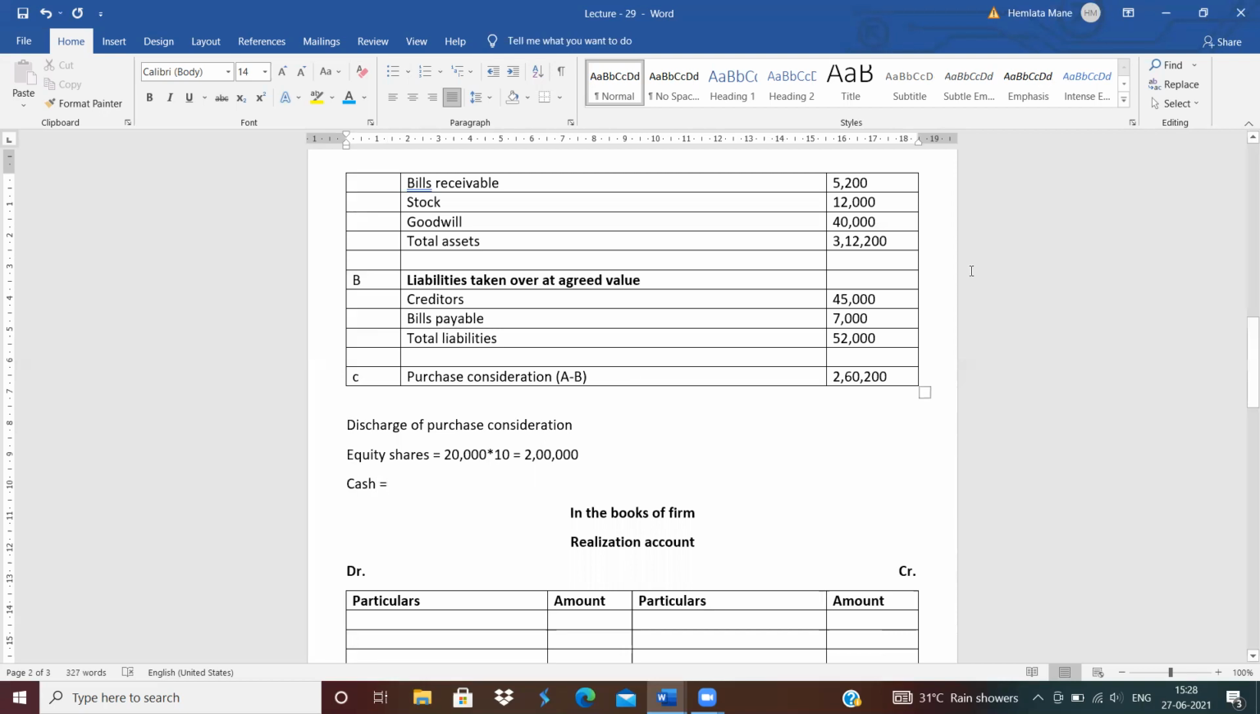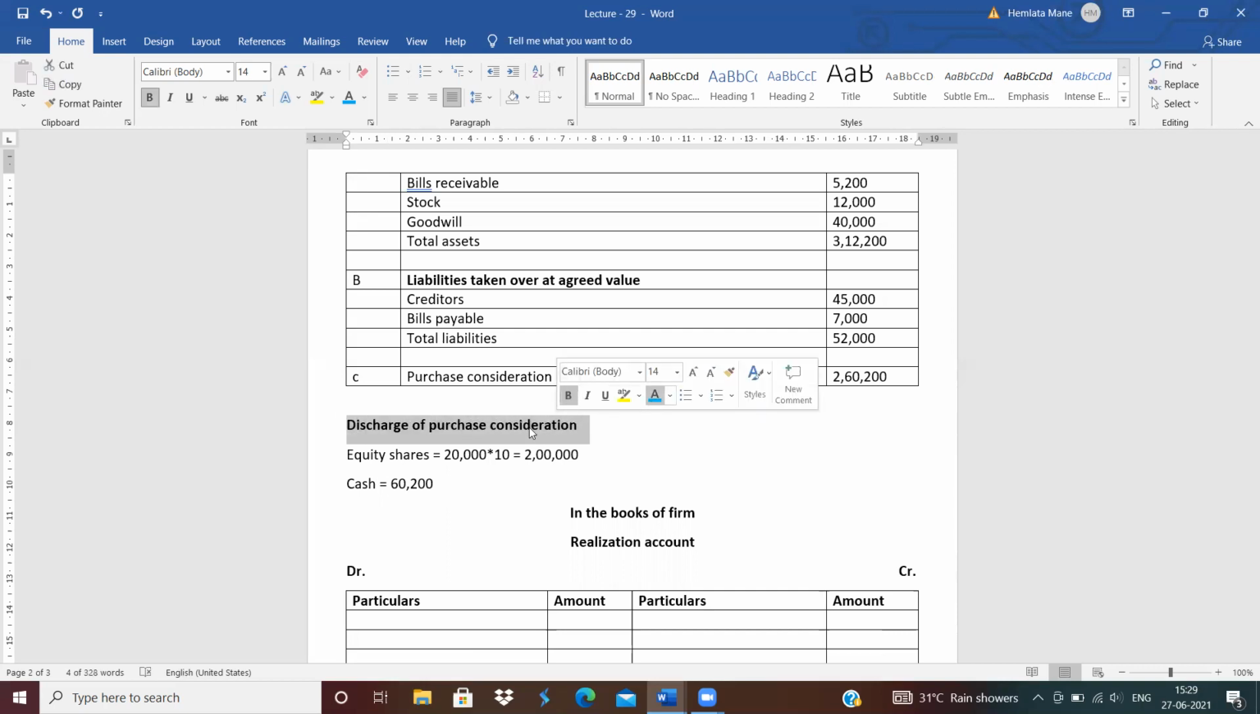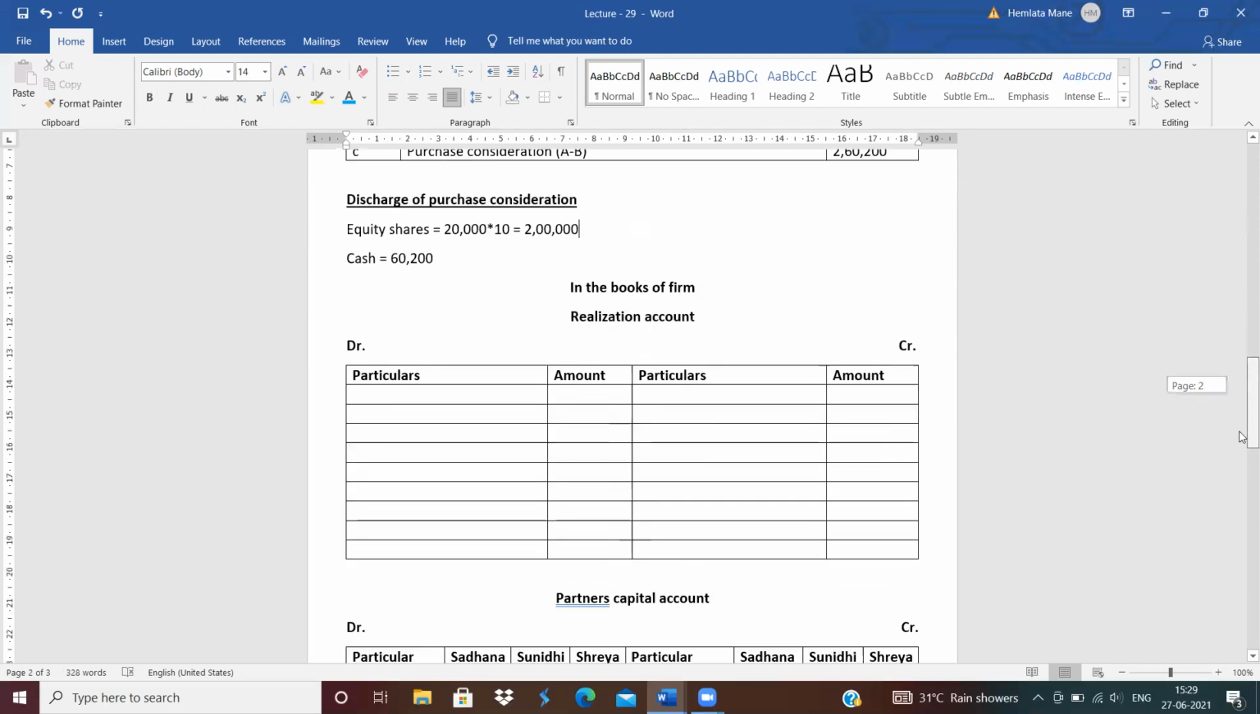See, total amount of purchase consideration is 2,60,200. 2 lakh rupees paid by issuing equity shares. Remaining amount, that is 60,200, paid in cash. Clear? This is known as discharge of purchase consideration. New company paid the amount of purchase consideration in the form of equity shares and in the form of cash to the firm. Clear? Now, realization account.